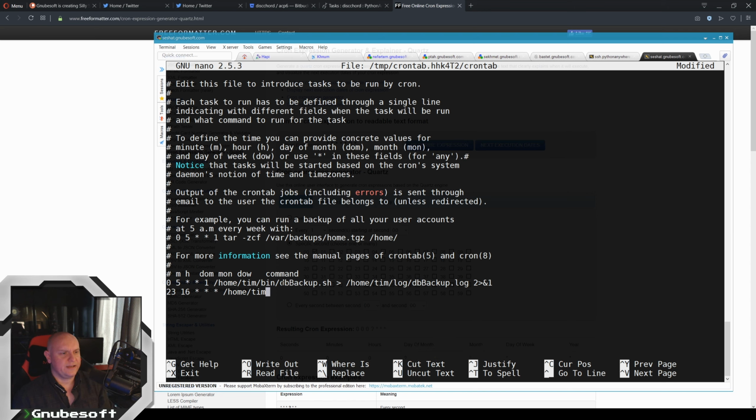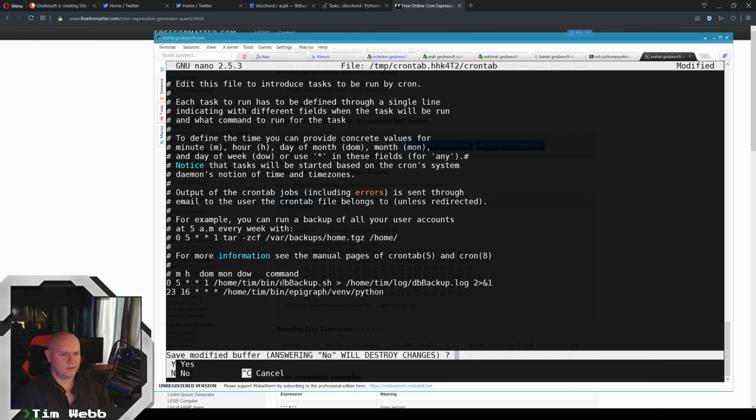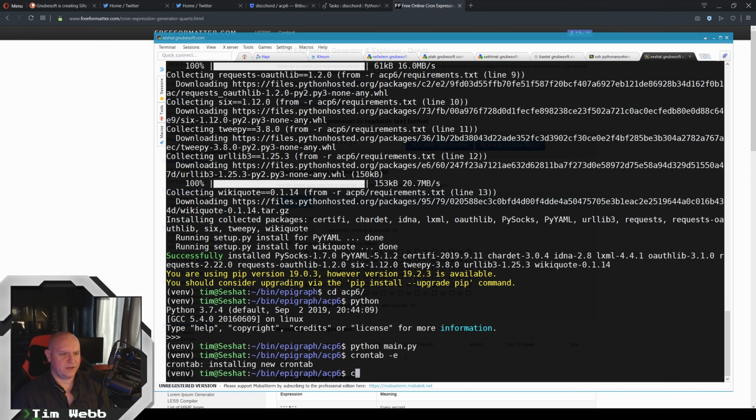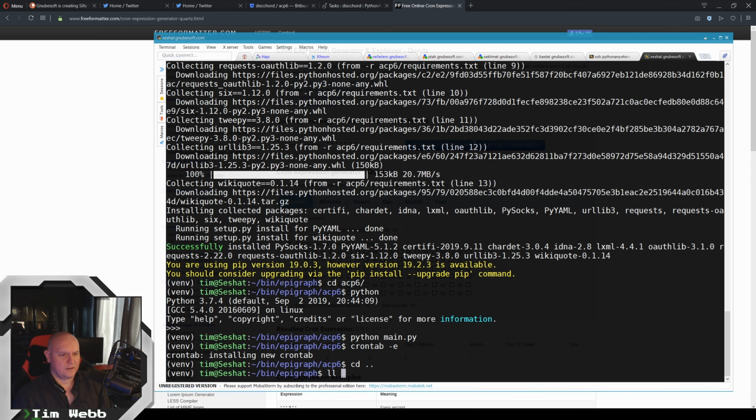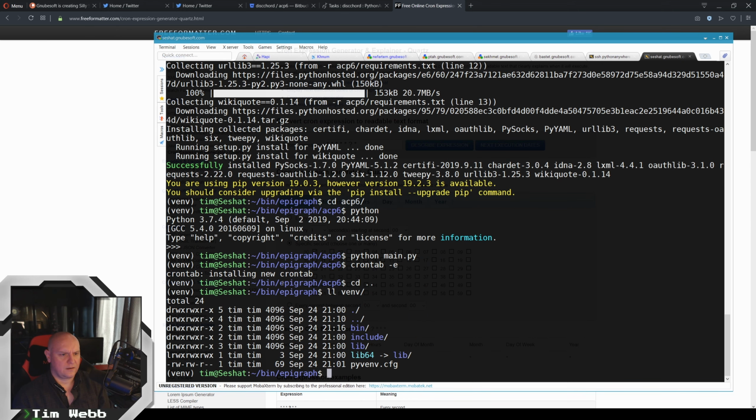So now we want to say to use the, oh God, I gotta keep all these straight. Epigraph. We want it to use the virtual environment that we created. So we want to do venv and then Python. I think this is right. Let me save that real quick and double check. No, it's going to be in a bin. Okay.